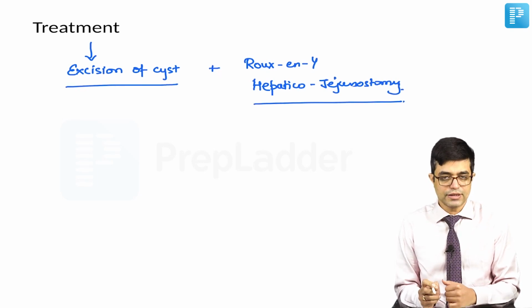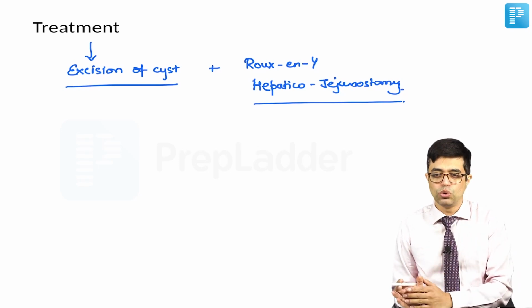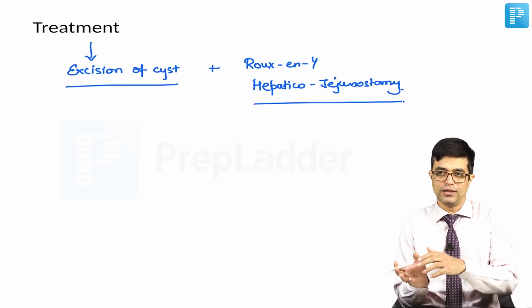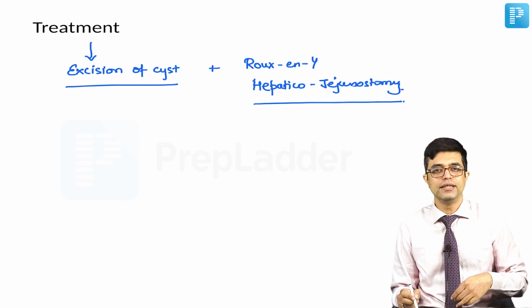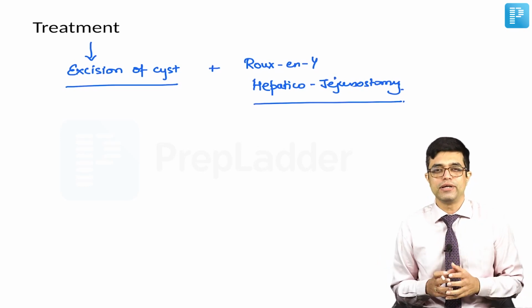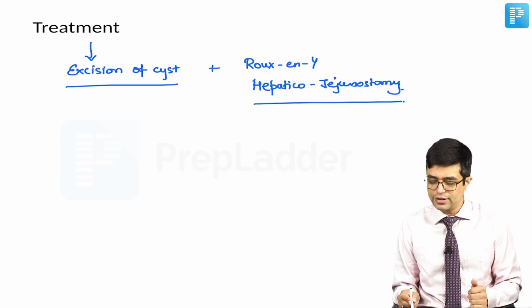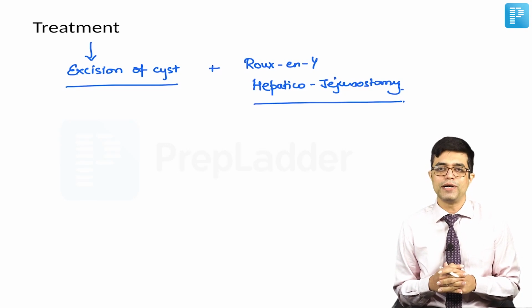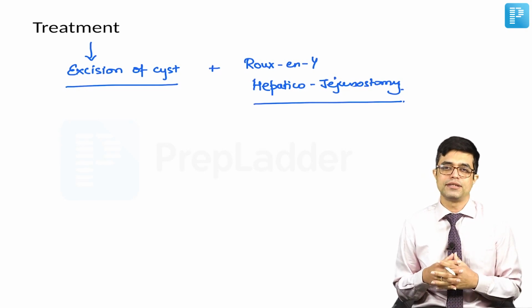So excision of the cyst is clear. What you will do is, to maintain the biliary flow, you will use a Roux limb, also called a bypass limb, and using that you will connect the remnant of the biliary tree or the bile duct, whatever the remnant is there, and directly join it to the jejunum. So excision of cyst along with Roux-en-Y hepatico-jejunostomy is the procedure of choice, as mentioned in Nelson as well as in Sebastian.